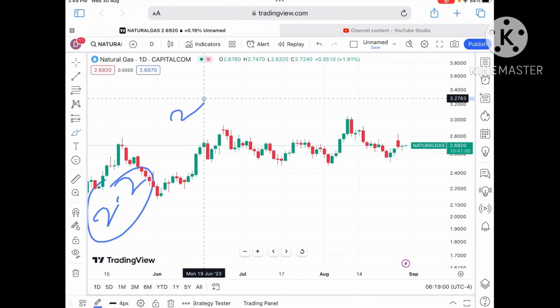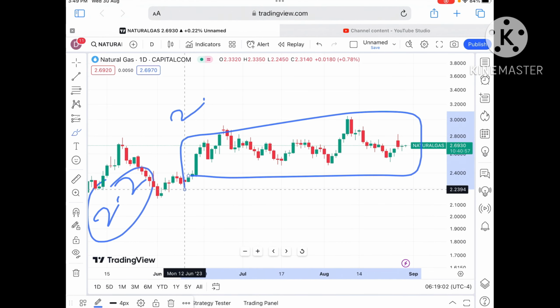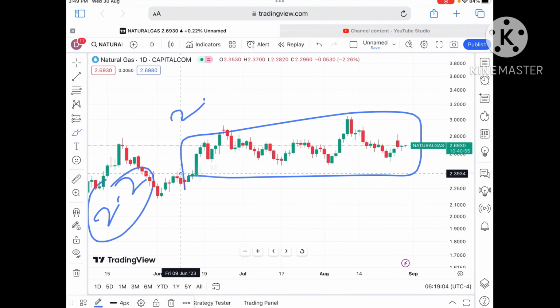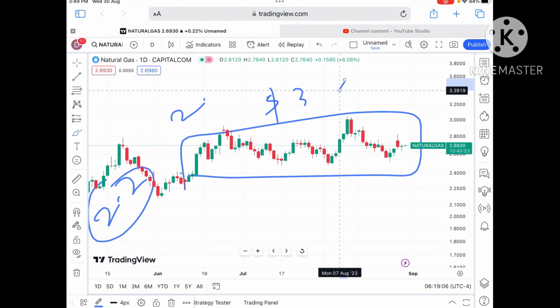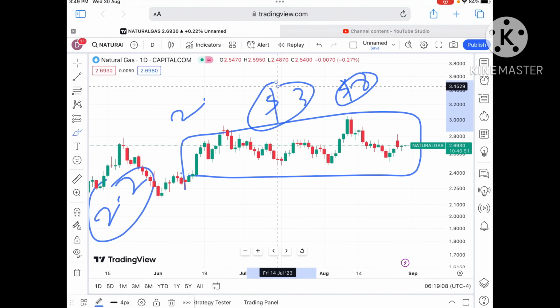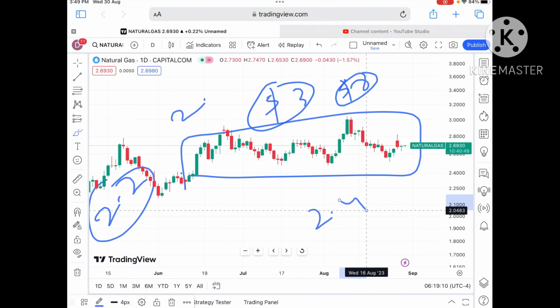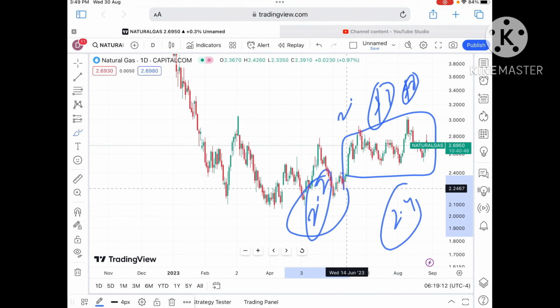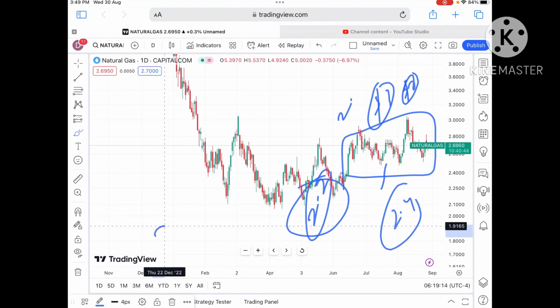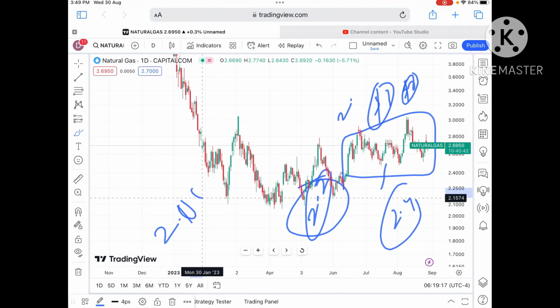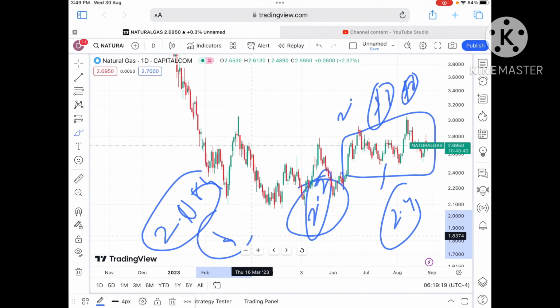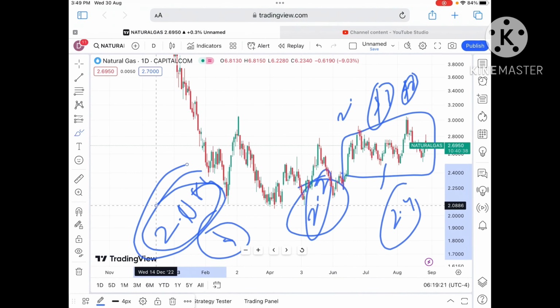Keep that in mind because as soon as a zone breakout happens, that we have not seen in 2 months, okay, and a zone in $3 and $2 we have not seen in 7 months. So chances are very high if it moves below level 2.4, a further fall towards 2.2 we can see, and then we can see it will go towards $2.084 and then further down. As soon as the price falls below this level, $2, a further fall we can see.